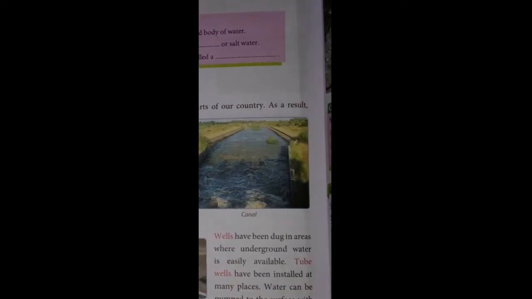So student, Indira Gandhi Canal in Rajasthan. Indira Gandhi Canal provides water to a large part of northwest India. So student, this is the image of a canal.